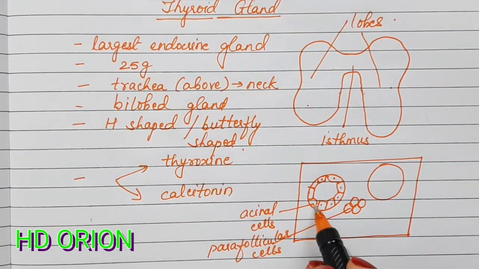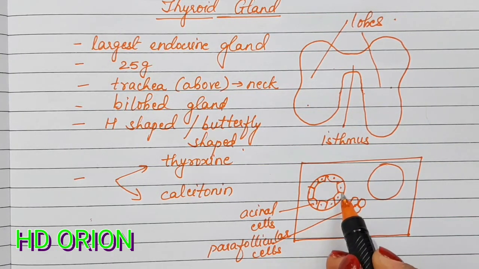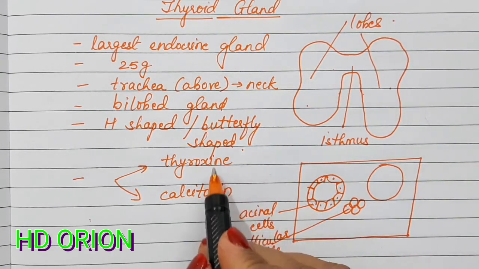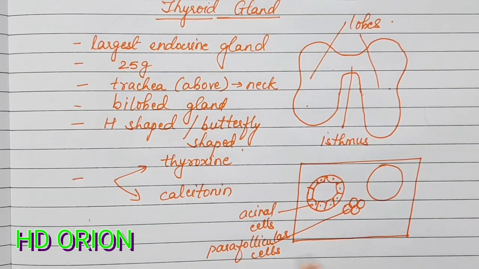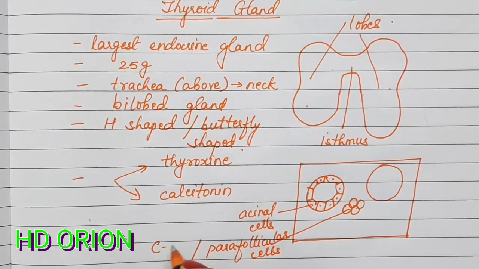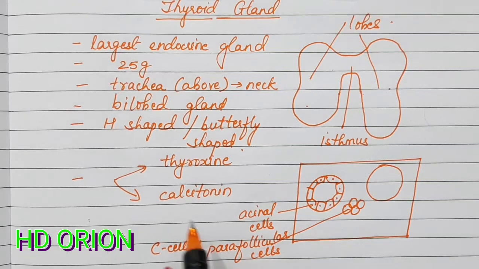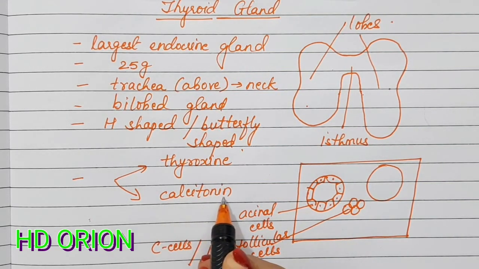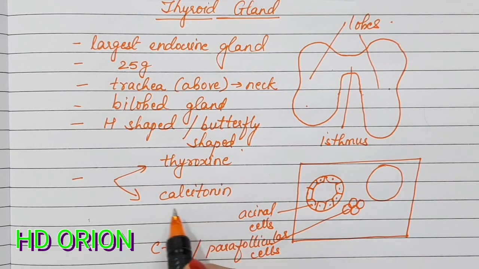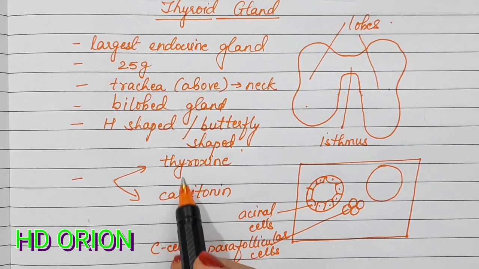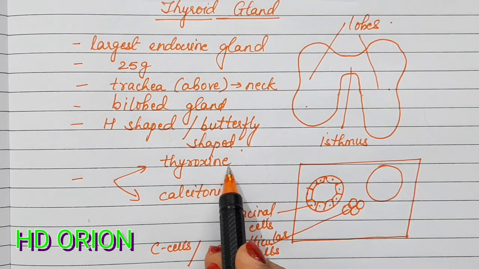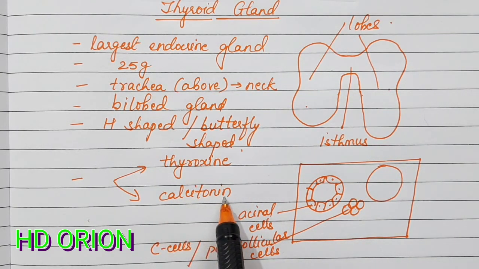So it is the acinar cells, the cuboidal epithelium of the follicular cells, which secrete the thyroxine, and these parafollicular cells are also known as C cells. So these C cells secrete the calcitonin. It is also known as thyrocalcitonin or simply calcitonin. So basically the thyroid has two hormones to secrete, the thyroxine hormone and the calcitonin hormone.